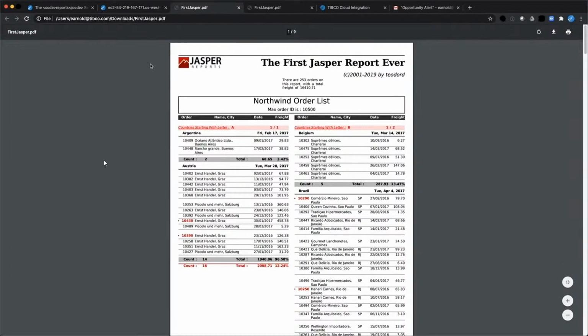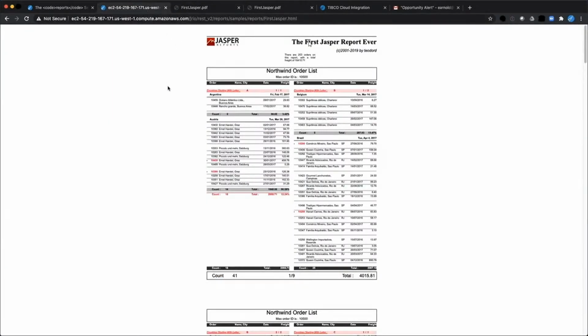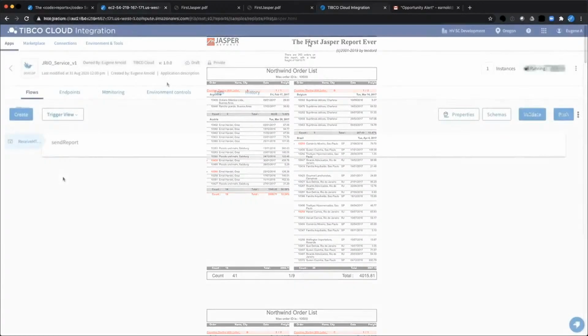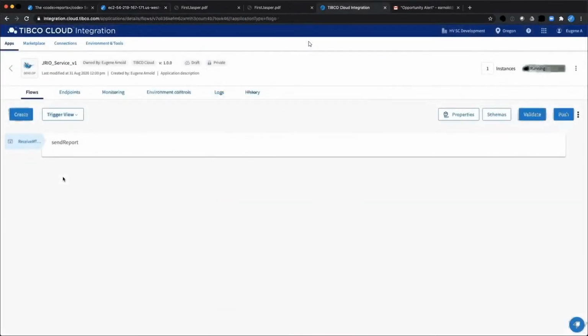Okay, so we're going to use this GET call inside of our example. And I'm going to take you there right now into Flogo, and we're going to wrap up JRIO to make this a service inside of a Flogo application. So here we are in Flogo, and we're taking a look at a Flogo application. This application is named jrio_service_v1. This particular application has a single flow, and this flow is called send report. So let's go and drill into this.